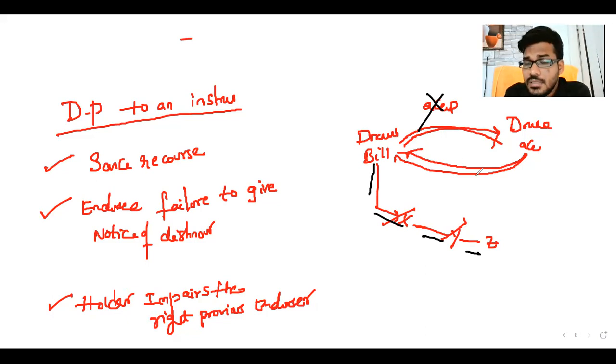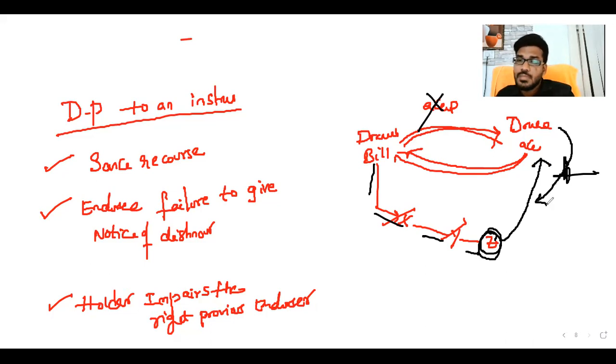Sir, what is that, sir? Whenever there is no acceptance given by the drawee, as on the due date Z approaches the drawee, and as on that date he accepts, then he can pay the money to Z. Generally, dishonor is of two categories: dishonor for non-payment and dishonor for non-acceptance also. Here, if the drawee cannot give an acceptance as on the due date, then that is called a dishonor of the instrument because of non-acceptance. So you should remove that wrong intention from your mind.